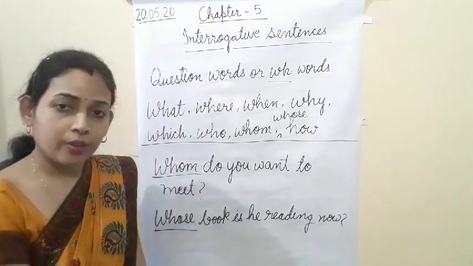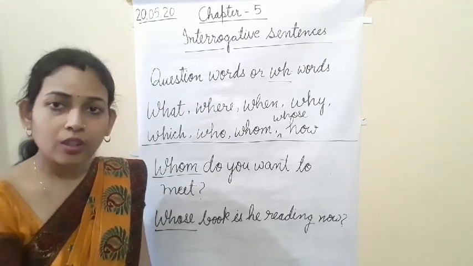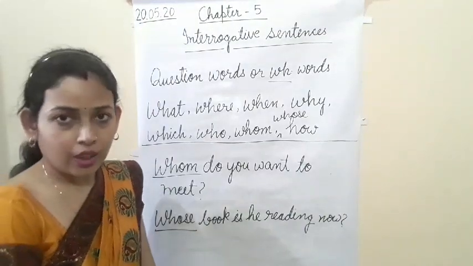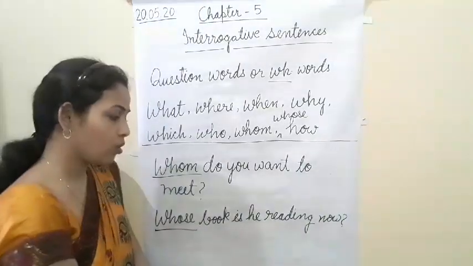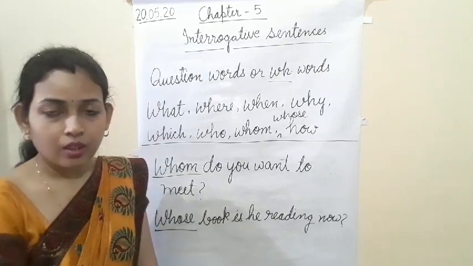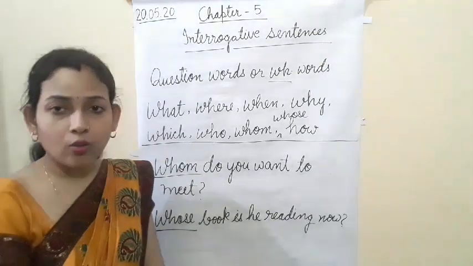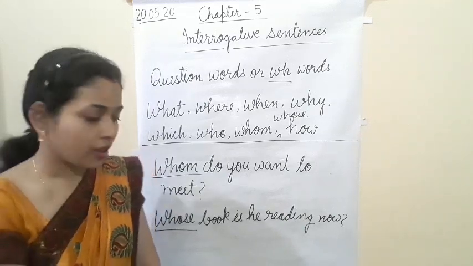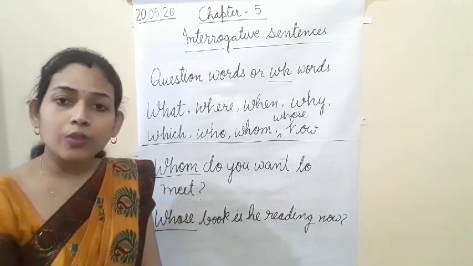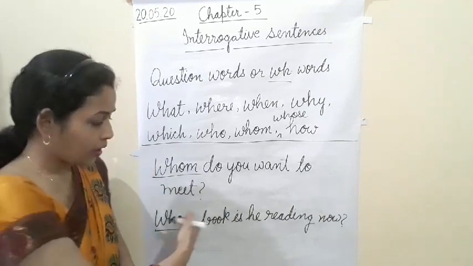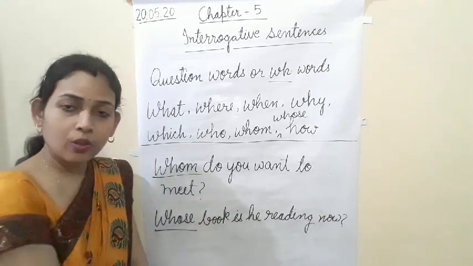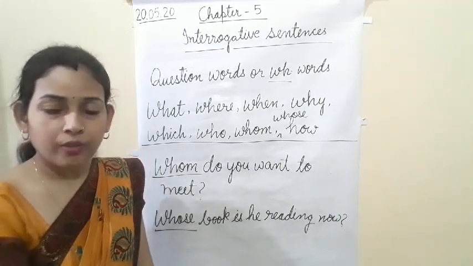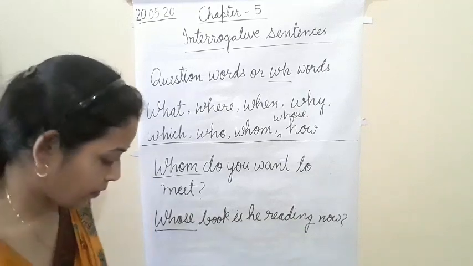Again, I told you in the which example, which book do you want. In the same way with whose also, after whose a noun will come. After which book, whose book. So in which also a noun can come after which. In this example, whose, after whose a noun will come.